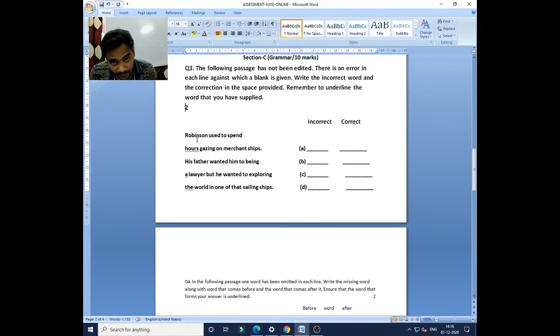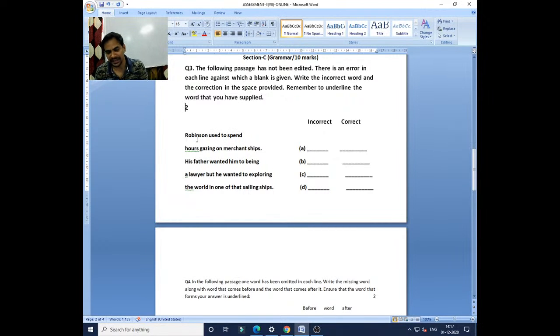And there is one more bonus for the child who answers faster today, before the result gets published. Happily I will give 1 more mark as a bonus. If anyone types the answer faster and gives me the correct answer, and if you are able to justify the reason, then 1 mark surely you will get. Whatever marks you have scored, I know it, I have the list, but still a 1 mark bonus will be given if you answer faster today. Okay, so let us start.